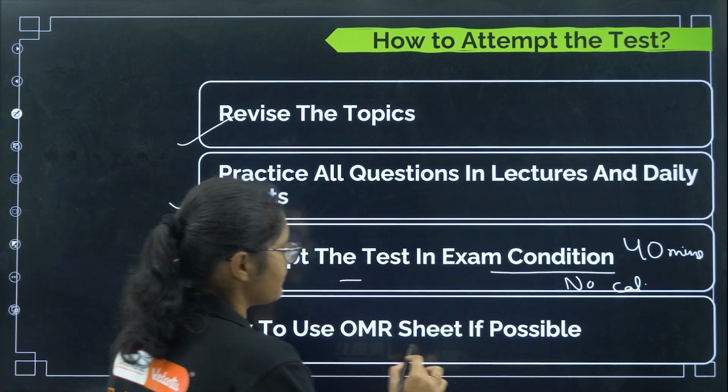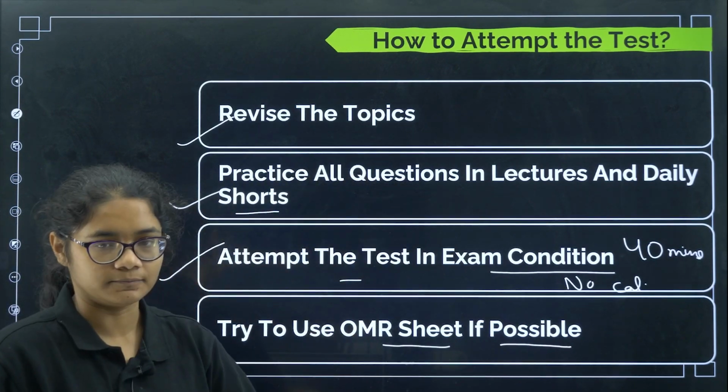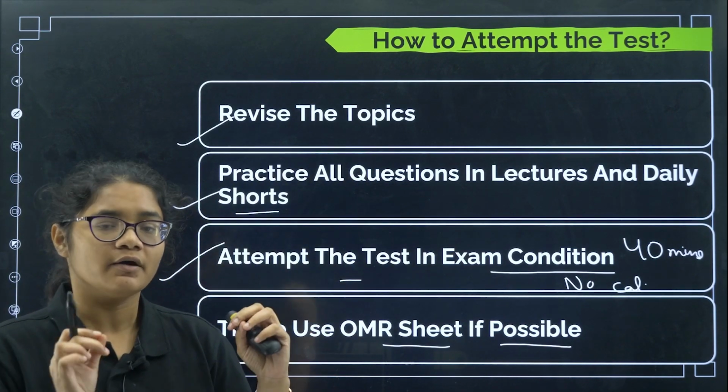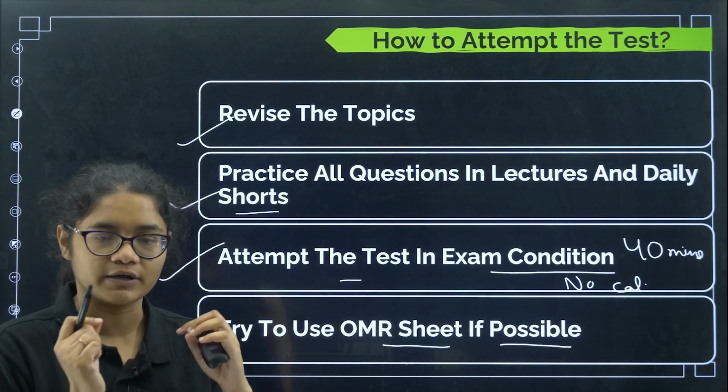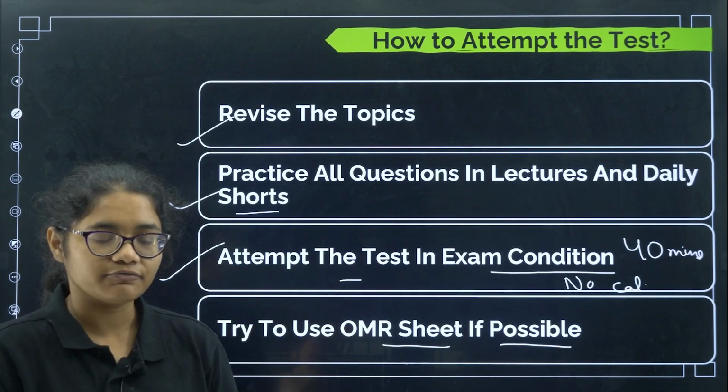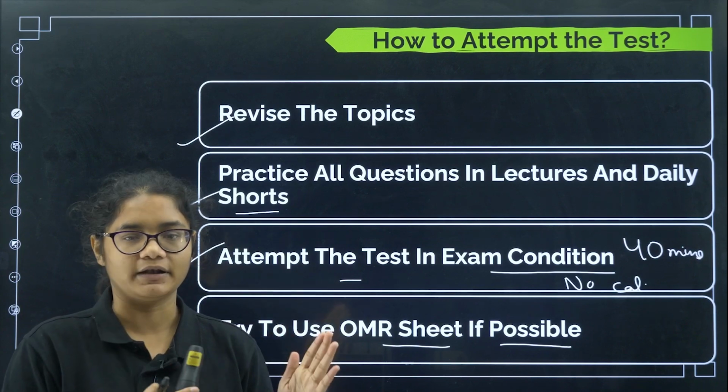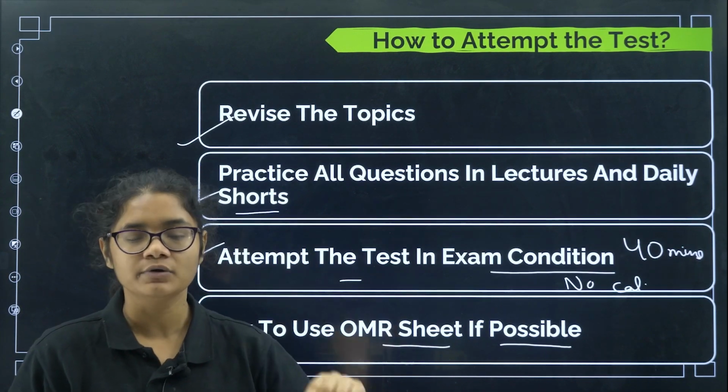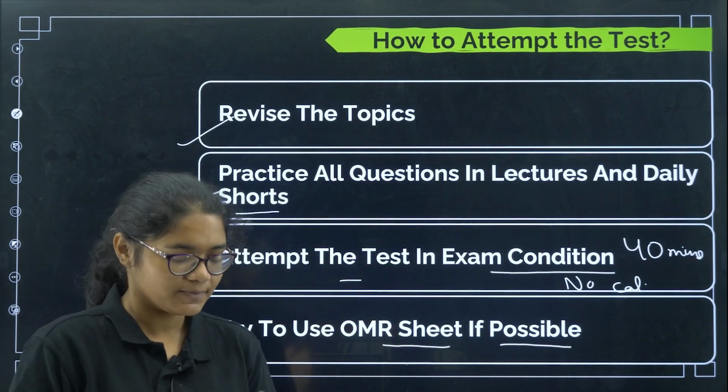Next, you have to use an OMR sheet if possible. In this video we will also attach the OMR sheet link, so you can download it and take a printout. I would suggest you take a printout of at least 10-15 OMRs and keep them with you so that you can practice on them.